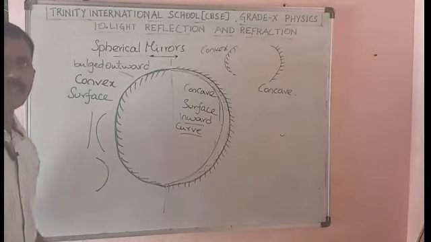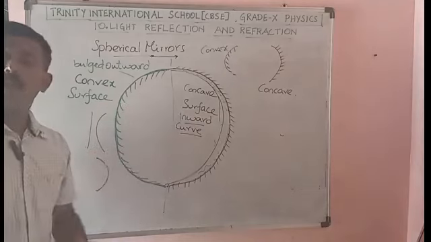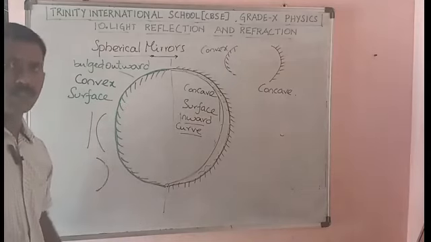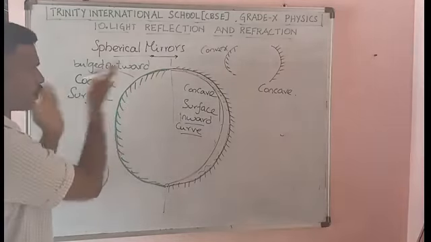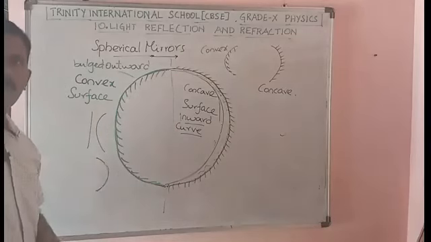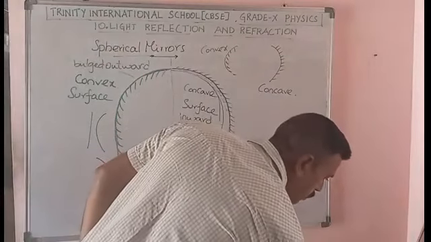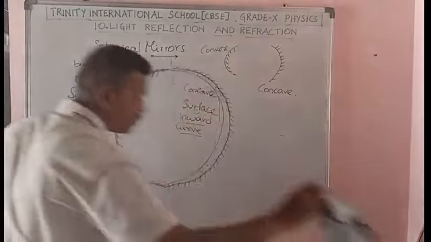So why are we learning this? Because this concave and convex are part of this spherical surface. So it is not that you have to take only the left side and right side. You can take any part and consider it a curvature. Okay, so you can consider any part as a curvature.